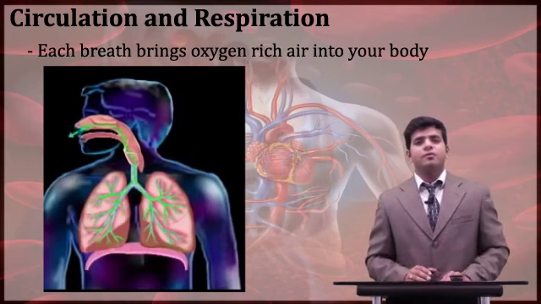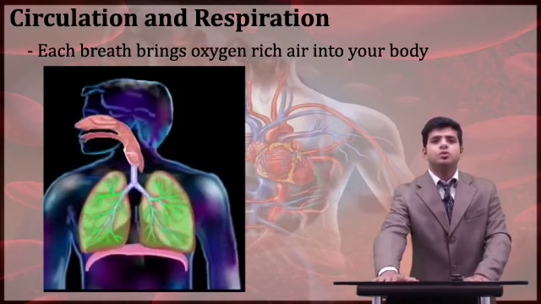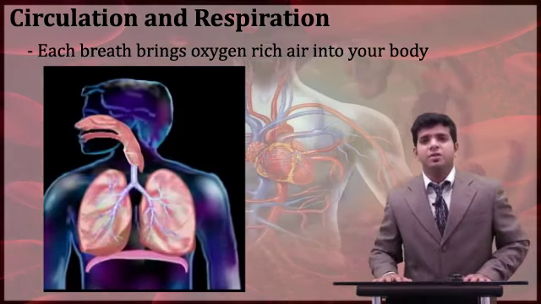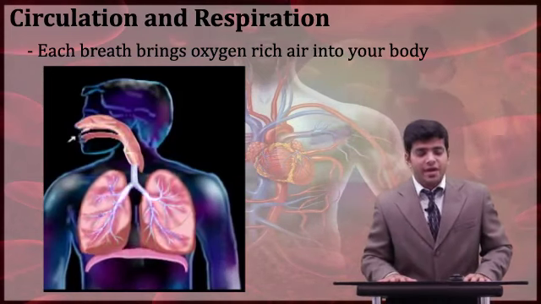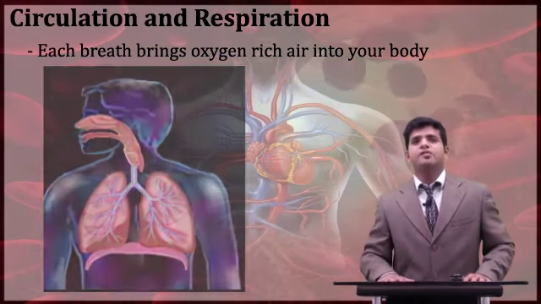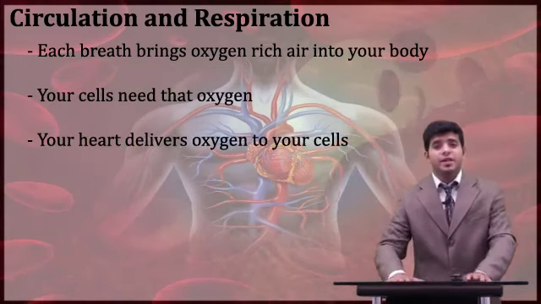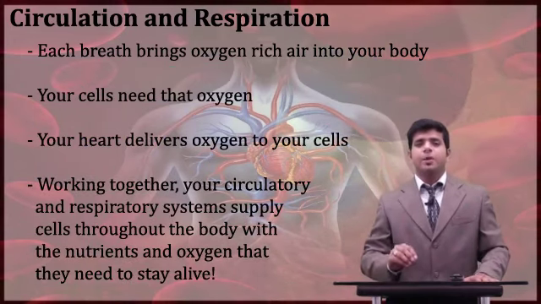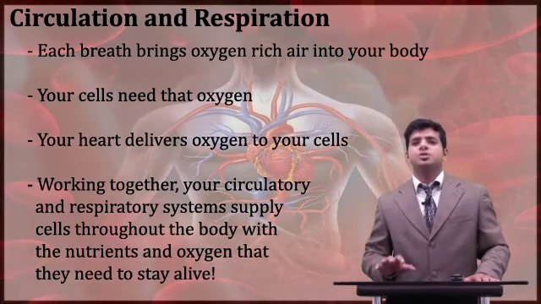Now, sir, we have taken this oxygen into the lungs. How does that oxygen reach your cells? The answer is that the blood comes in contact with the lungs and picks up the oxygen from each alveoli. Alveoli are the functional units of the lungs. Blood picks this up and your heart delivers oxygen to your cells. Together, the circulatory system and respiratory system supply cells throughout the body with the nutrients and oxygen they need to stay alive.